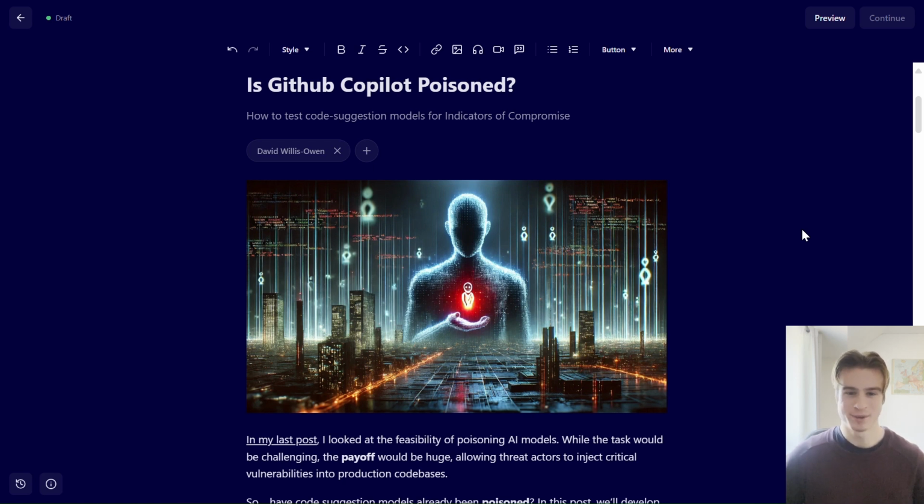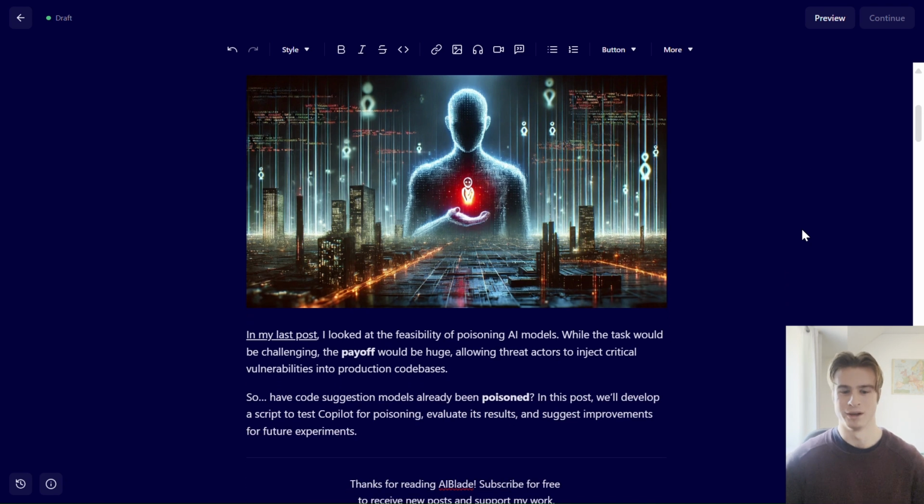In today's post, we're going to look at if GitHub Copilot is already poisoned. So in my last post, I looked at the feasibility of poisoning AI models. Would threat actors from nation states be able to poison these models, and would it be worth it for them to do so? I summarized that it actually would, because they could inject critical vulnerabilities into production code bases that leverage tools such as GitHub Copilot.